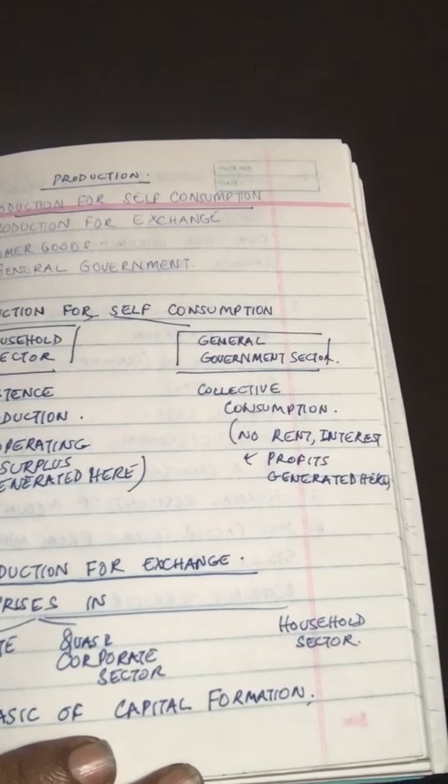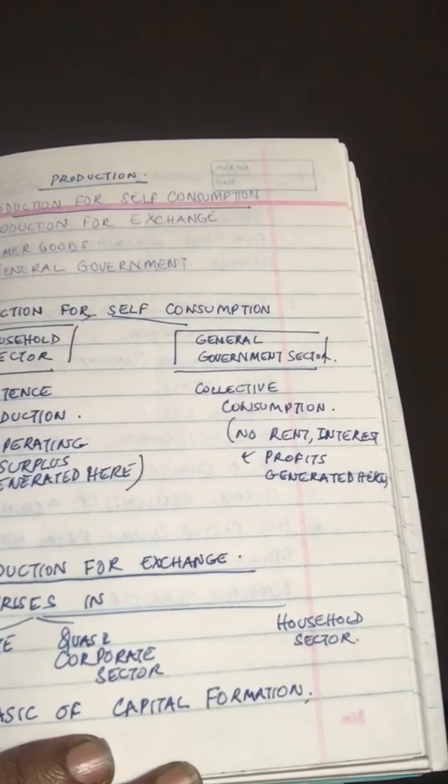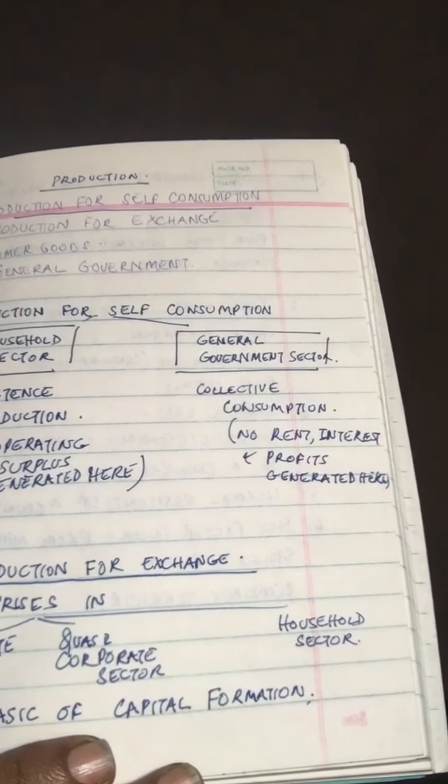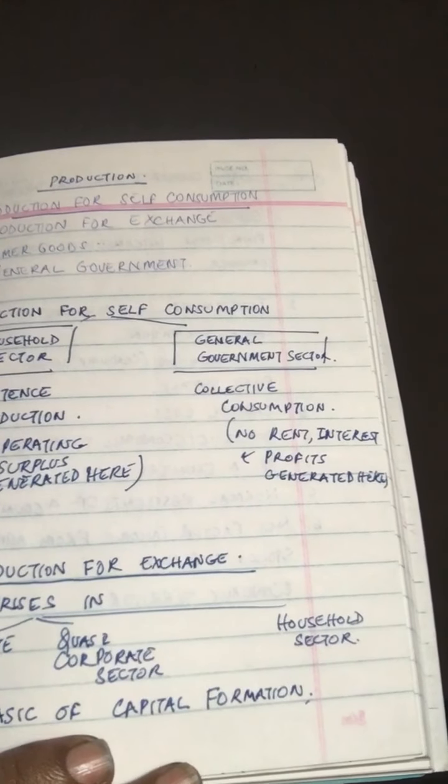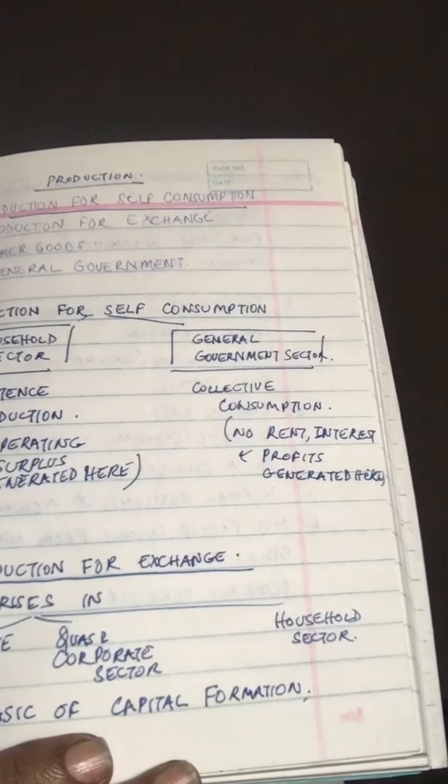And since no sale is involved for the goods and services produced by the government, there arises the problem of finding the value of output of the government. So what is that?